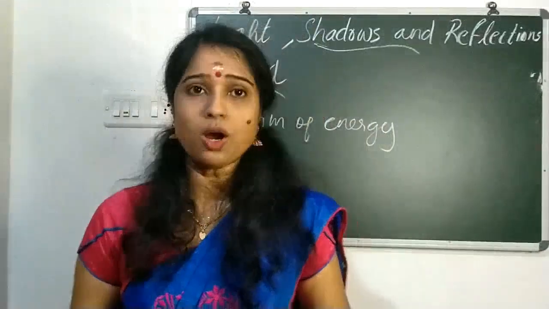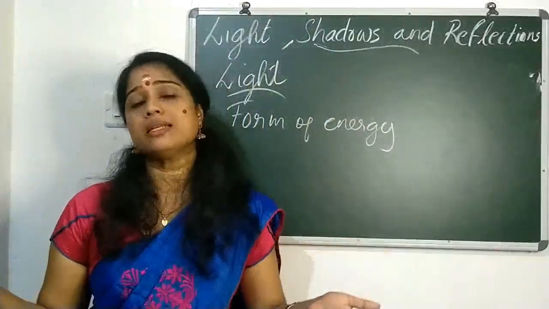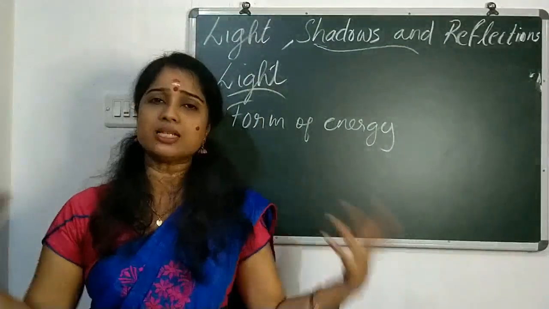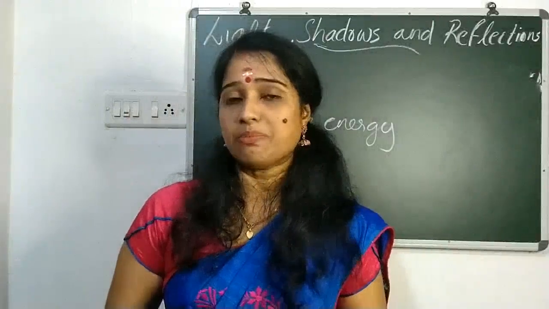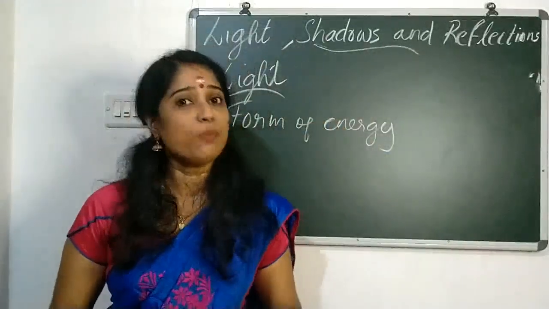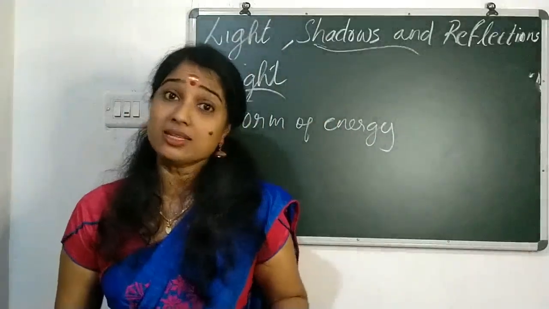The sun gives us what? Both heat and light energy. We know that without the sun's energy, no organism can live on this earth. You had already studied in the previous chapters about the preparation of food by the plants. Who helps in the preparation of food? Yes, it is the sunlight.